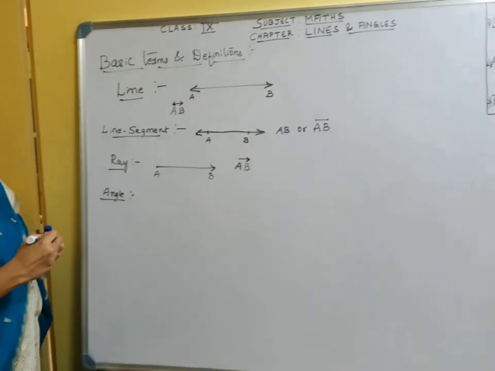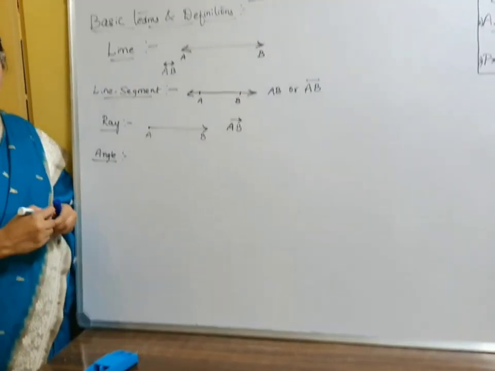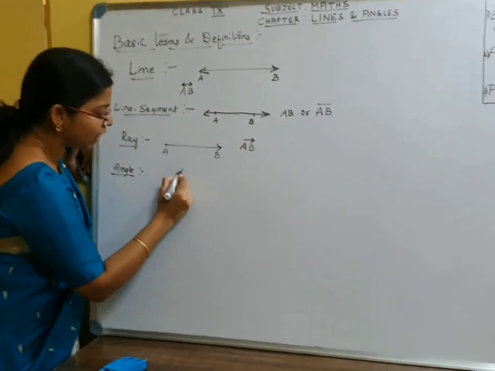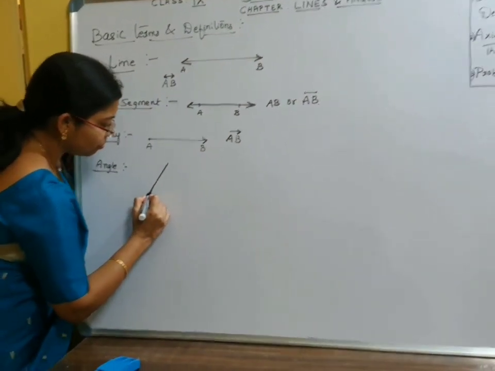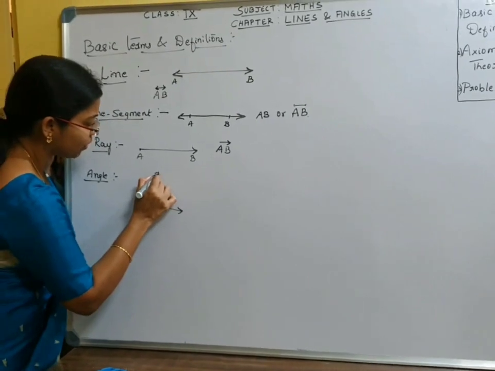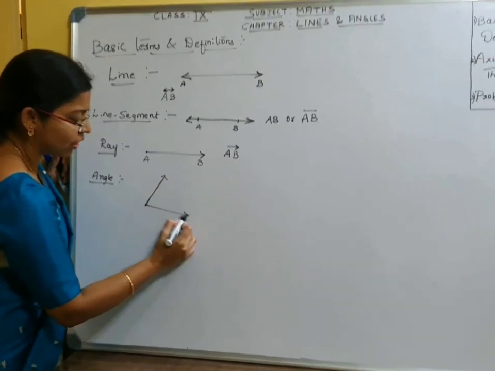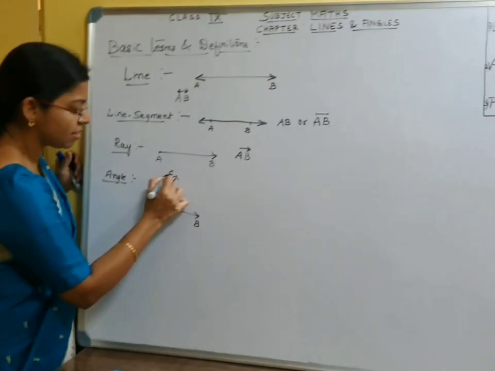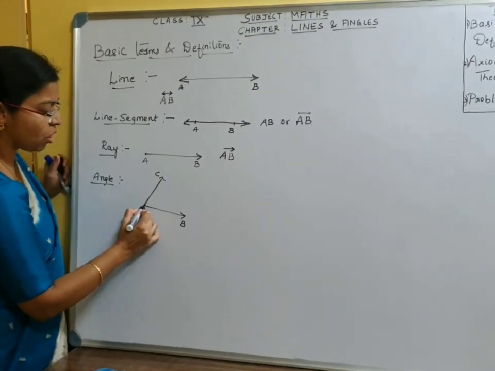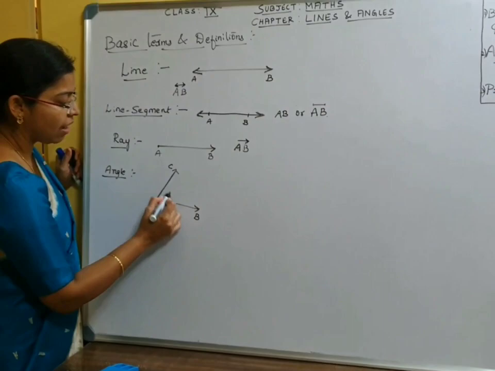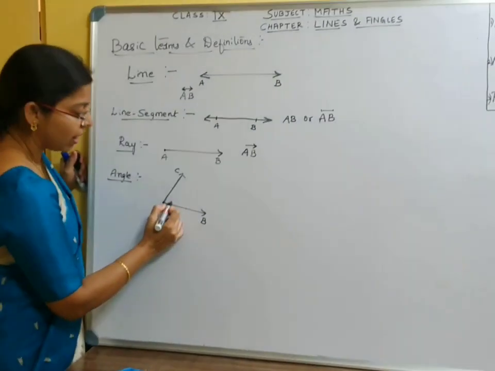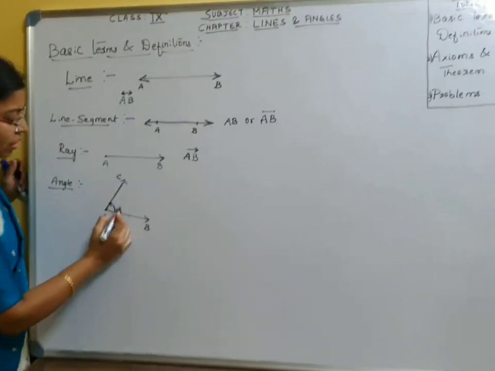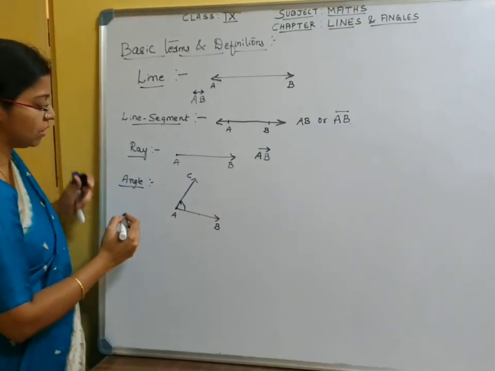What is an angle? When is an angle formed? An angle is formed when two rays originate from a common vertex. So, this is one ray, we can call it AB, and there's another ray AC. They originate from a common vertex and they have two arms and they form an angle.